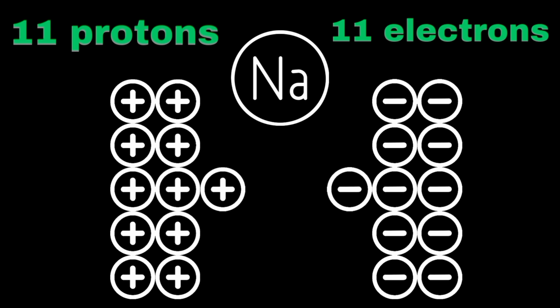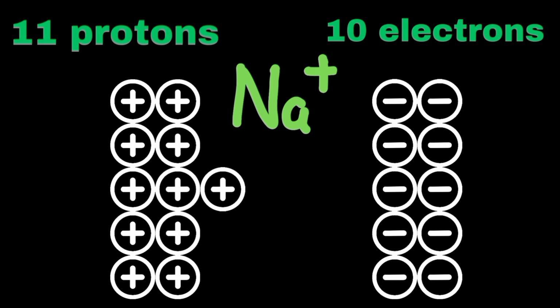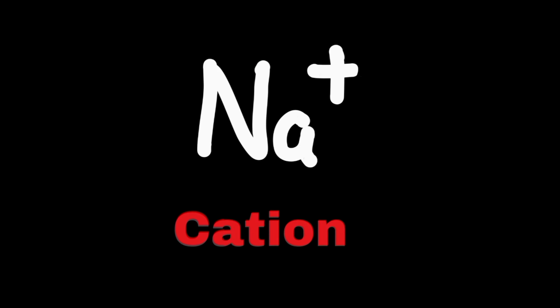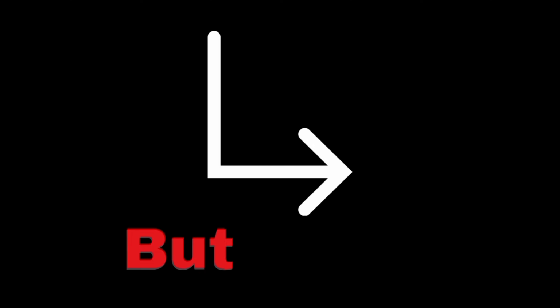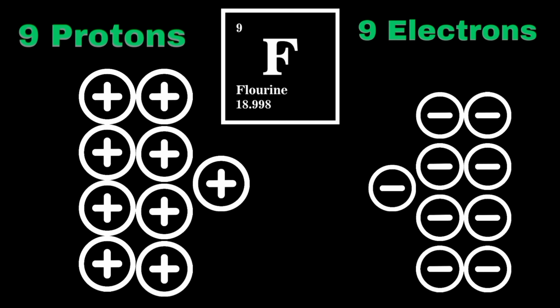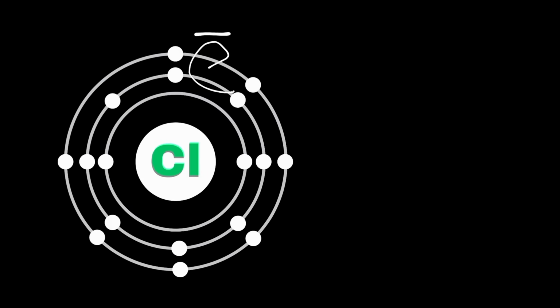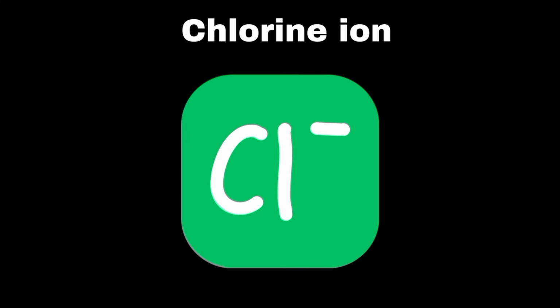When an atom loses one or more electrons, it becomes a positively charged ion called a cation. For example, if a sodium atom loses one electron, it becomes a Na+ ion. On the other hand, if an atom gains electrons, it becomes a negatively charged ion. For example, chlorine atoms can gain an electron to become a Cl- ion.